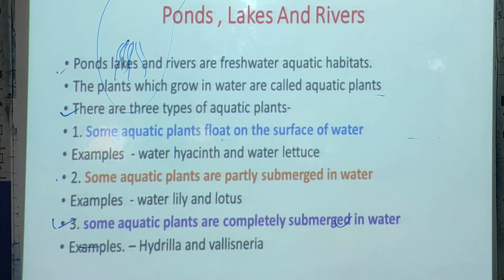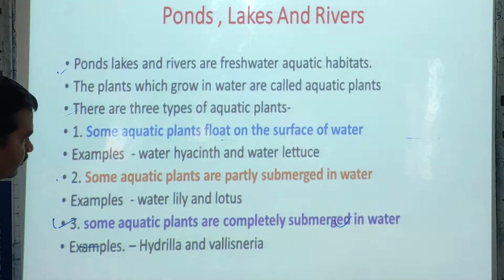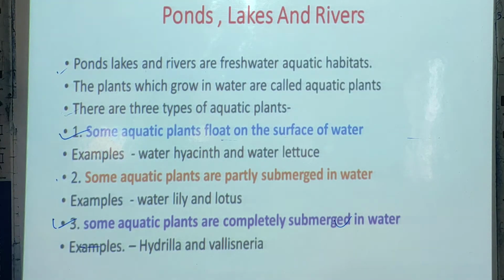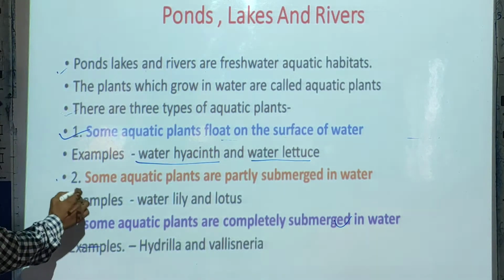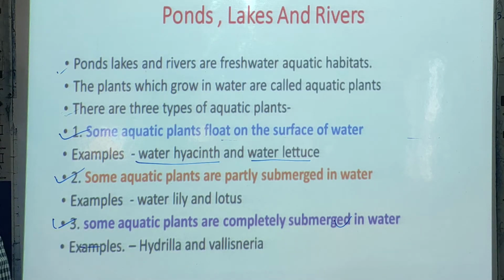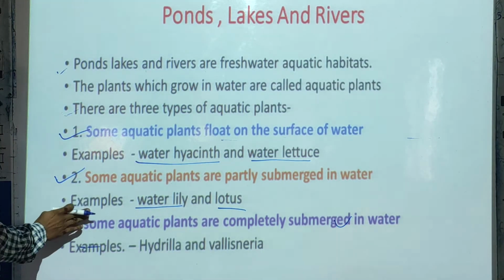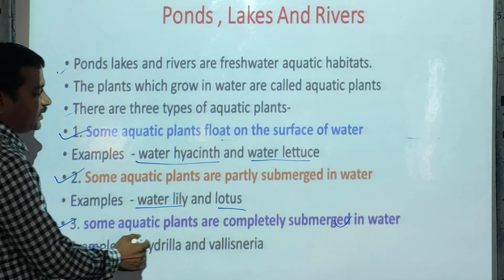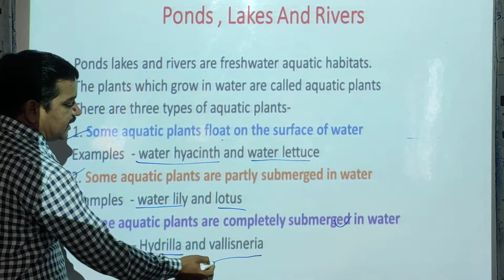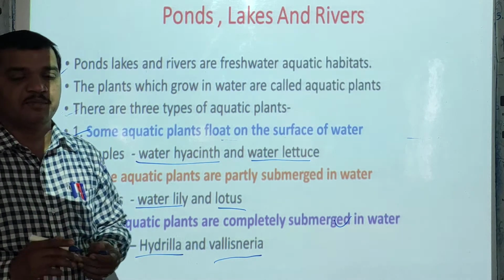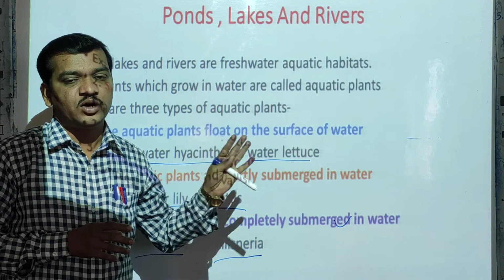Now all these points we can write down. One more time I will repeat. First point, some aquatic plants float on the surface of water. Example, water hyacinth and water lettuce. Second, some aquatic plants are partly submerged in water. Example, water lily and lotus. The next one, some aquatic plants are completely submerged in water. Example, hydrilla and vallisneria. These are the examples of plants present in fresh water habitats.